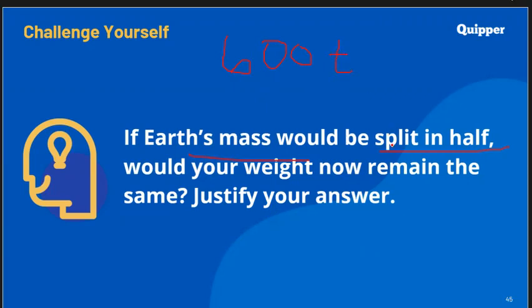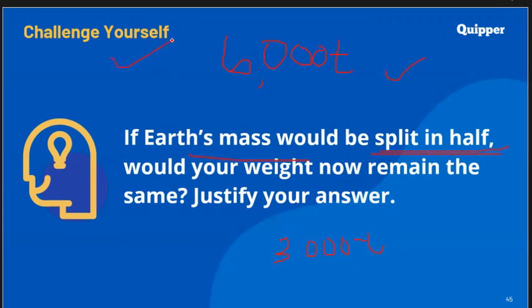Let's say the Earth's mass is 6,000 tons, and it would be split in half, meaning from 6,000 it would be reduced into 3,000 tons, for example. The question is, would your weight remain the same after this?